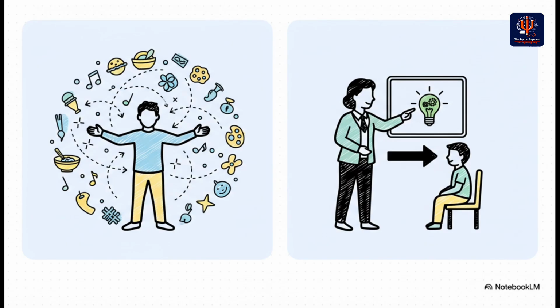Through two main processes. And listen up, because this distinction is a favorite for the exam. Enculturation is what you learn just by being there, without anyone directly teaching you, like how you pick up your family's way of cooking. Socialization, on the other hand, is deliberate. It's when someone, a parent, a teacher, actively teaches you the rules and skills you need to fit in and succeed in your society.